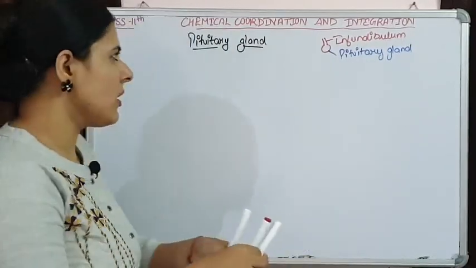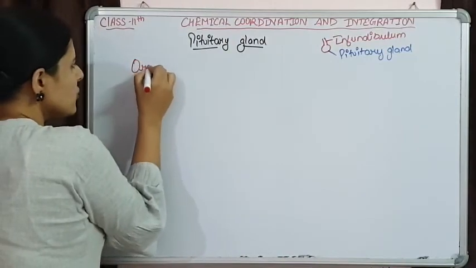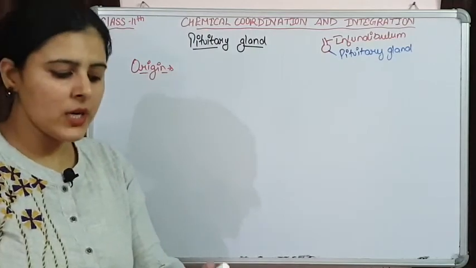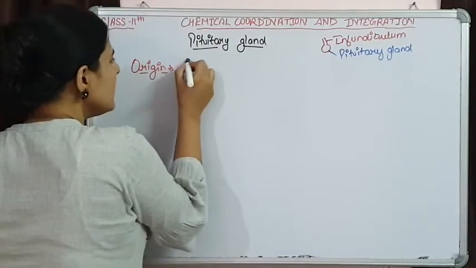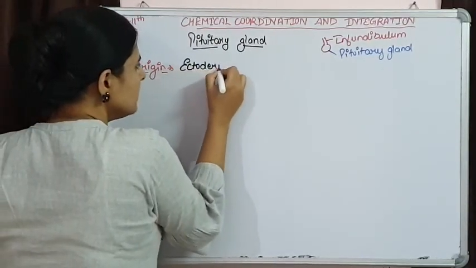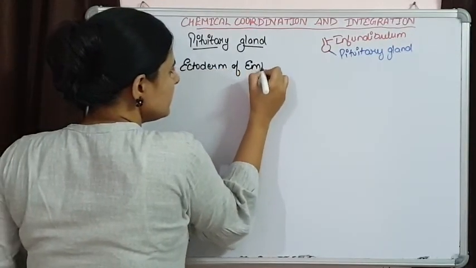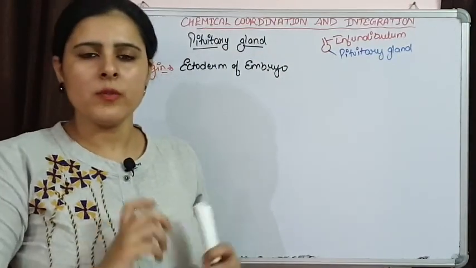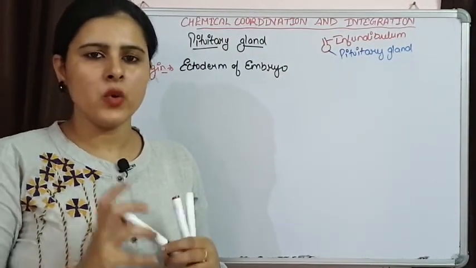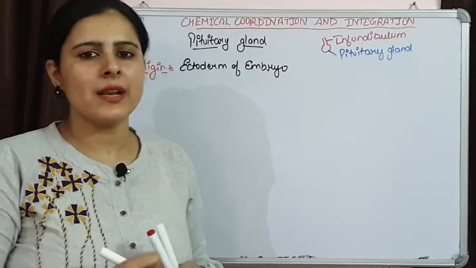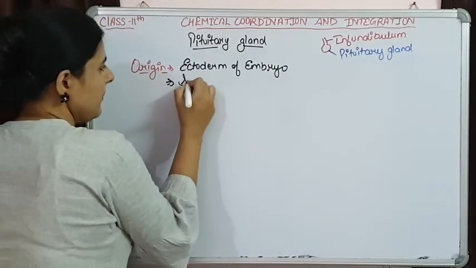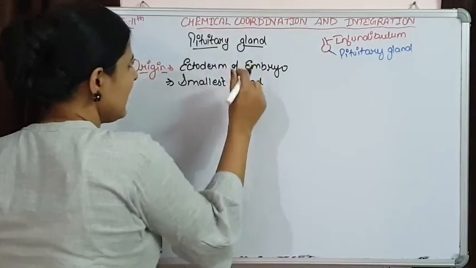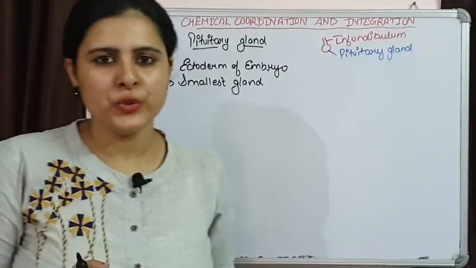If we talk about the origin, the origin of this pituitary gland is going to be from the ectoderm of the embryo. So it is ectodermal in origin. Now let's talk about the characteristics of this pituitary gland. Always remember, this is the smallest gland that is present. The largest one is thyroid gland and the smallest one is pituitary gland.